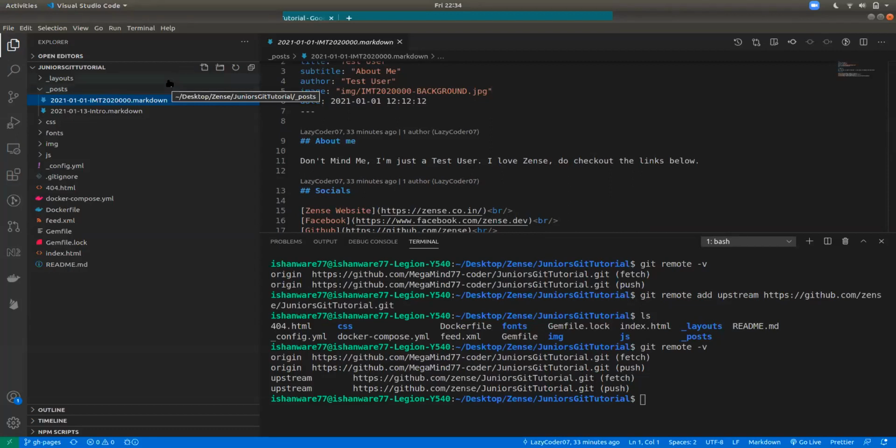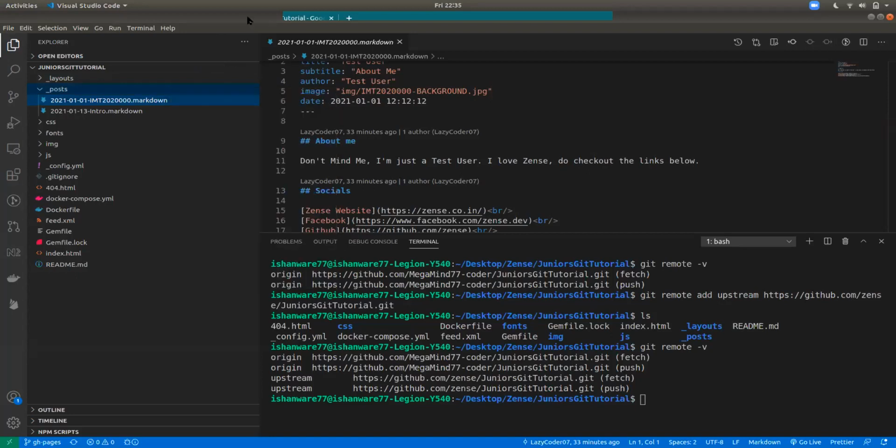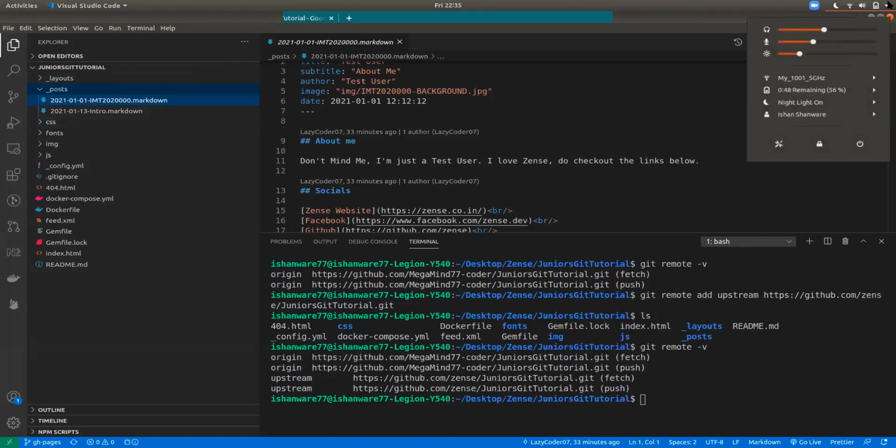When you want to ask the company to add those changes, you create something called a pull request. A pull request is just a request you make to the company saying, hey company, please merge my branch onto your main branch. You know what merge does, right? It just adds the commits onto the company's code base. So the company accepts the pull request and merges those commits onto their version of the branch.